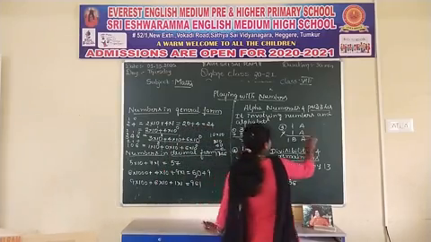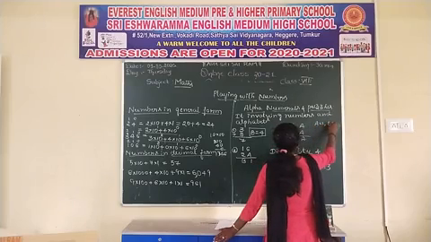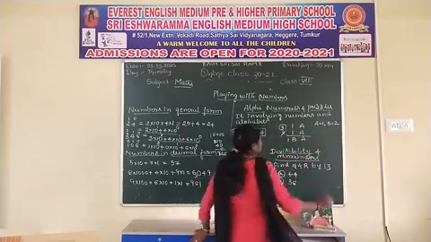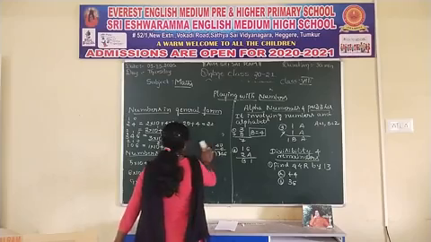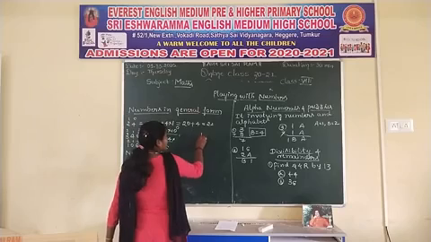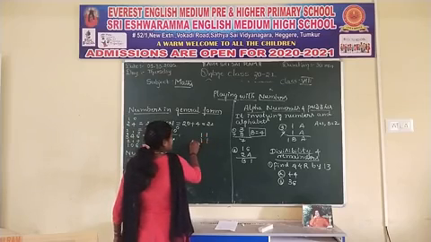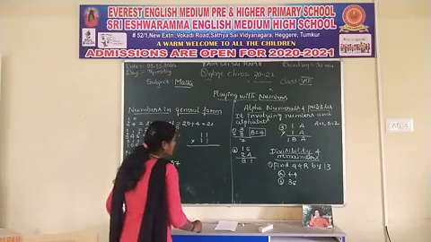I am taking A equal to 1 and B equal to 2. Let's check now whether it's satisfied or not.